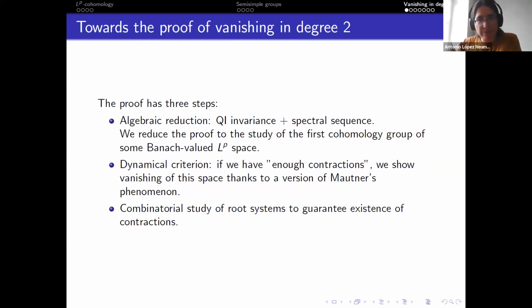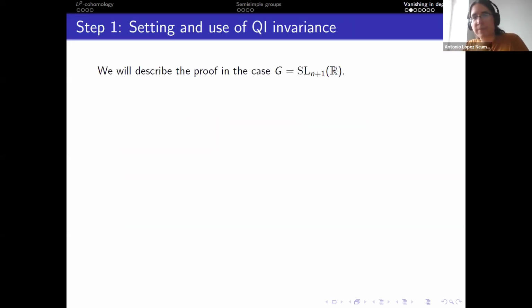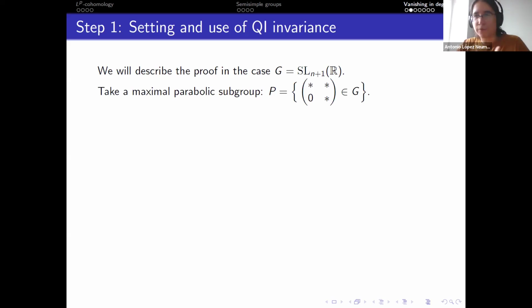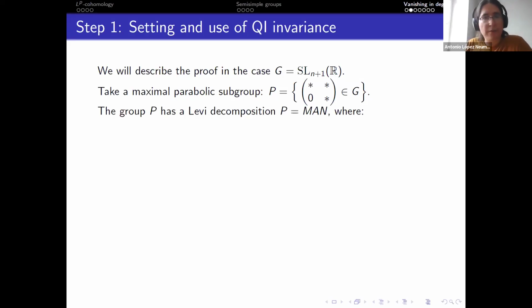Right. So more precisely, the proof works as follows. We can describe it in the case of SLN. The idea is to use quasi-isometric invariance to pass to a group on which we can use a spectral sequence. Don't worry, I will not say what a spectral sequence is. We will pass to a parabolic subgroup P. In SLN, you can just take block upper triangular matrices with two blocks. This group decomposes following what we call a Levi decomposition, MAN.